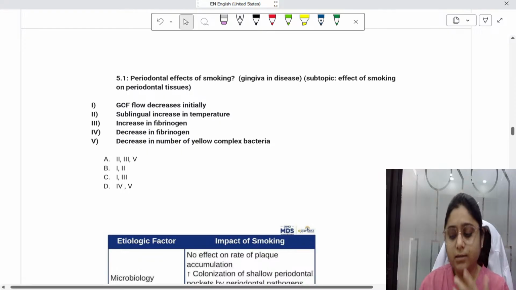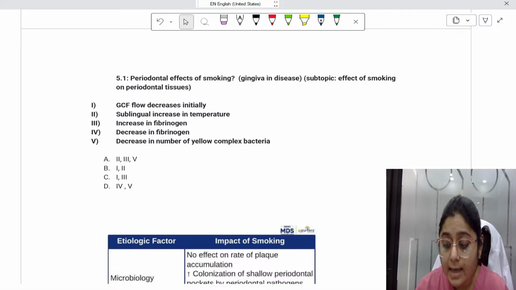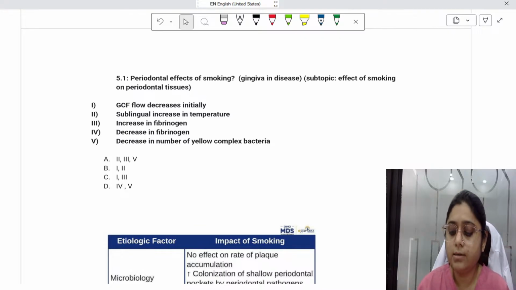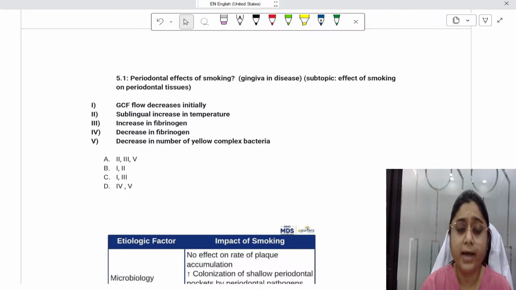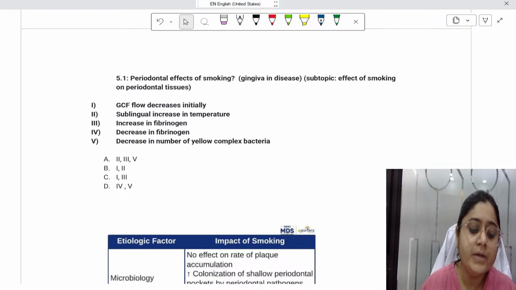This is another important topic, gingival disease, and the subtopic here is the effect of smoking on periodontium or periodontal tissues. Such questions are frequently asked in INI. They will give you multiple options and you have to choose which are the correct options, right? So here, periodontal effects of smoking.